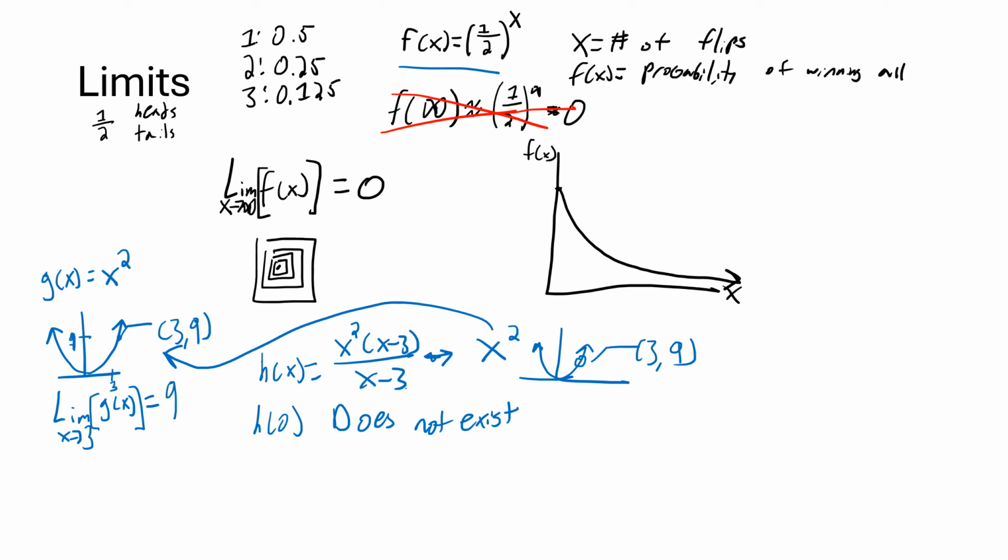But I can still take the limit as x approaches 3 of this function and ask, as I get really close to that point, what value do I approach? And the answer is still 9. So in this h of x, the limit as x approaches 3 of h of x does not equal h of 3, but it equals what h of x approaches as we get very close to x equals 3.